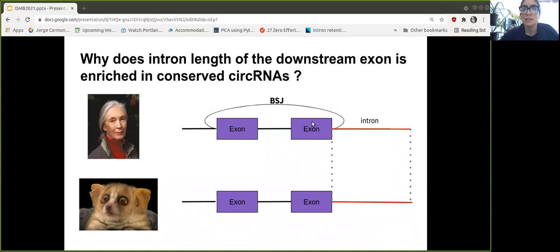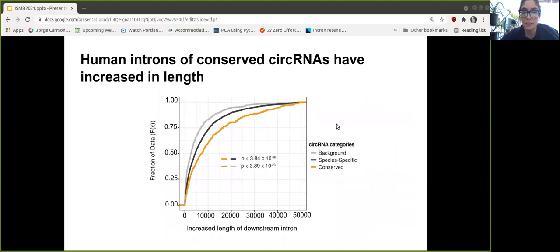So we want to ask, why is the intron length of the downstream exon enriched in conserved circular RNAs? To answer this, we decided to take the intron next to this backsplice junction and compare it to the orthologous intron of the lemur that doesn't have that conserved circular RNA. Then, when looking at the distribution of our sets of circular RNAs, background, species-specific and conserved, we see that there's a lengthening of the intron of the conserved circular RNAs, as this cumulative plot shows.